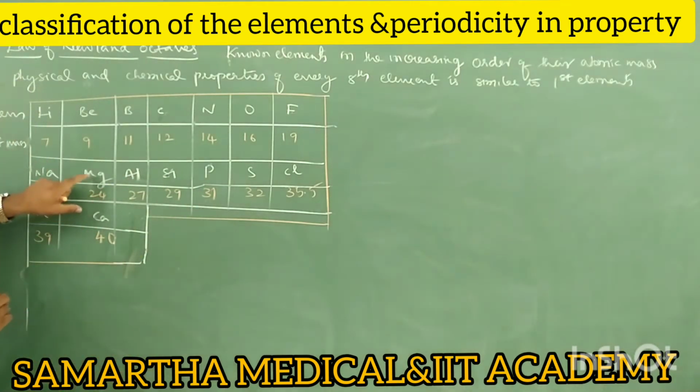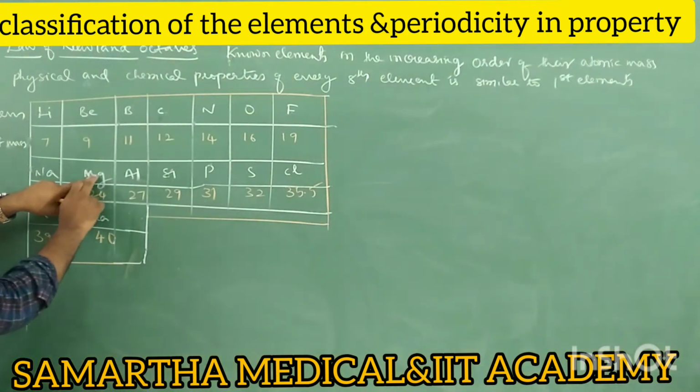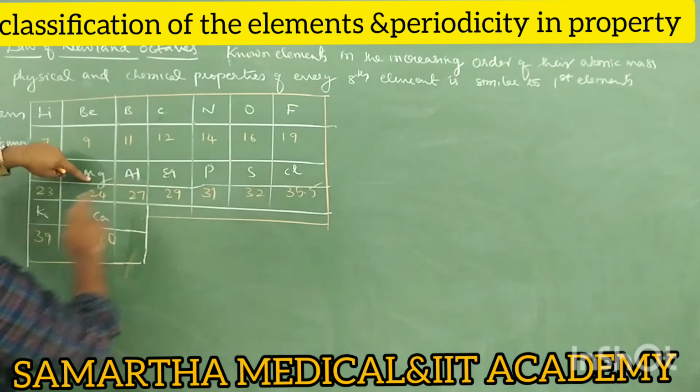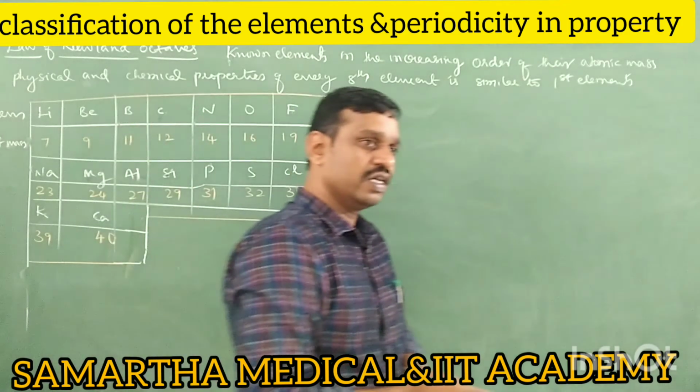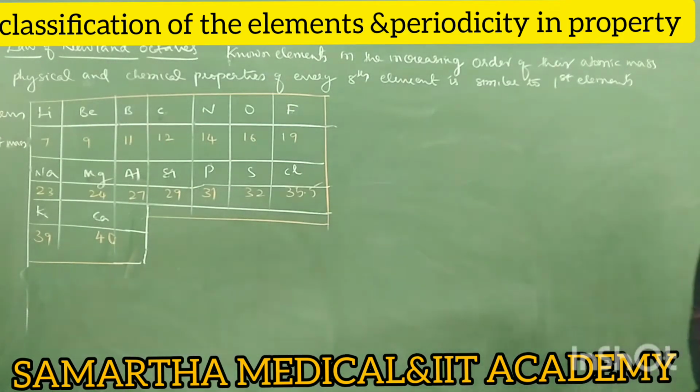You can take any first and eighth elements, which have similar physical and chemical properties. For example, take magnesium: 1, 2, 3, 4, 5, 6, 7, 8. Magnesium and calcium have similar physical and chemical properties according to the law of octaves. I repeat once again: the law of octaves was proposed by Newland. He arranged the known elements in the increasing order of their atomic masses, and he suggested that every eighth element has similar physical and chemical properties to that of the first element.